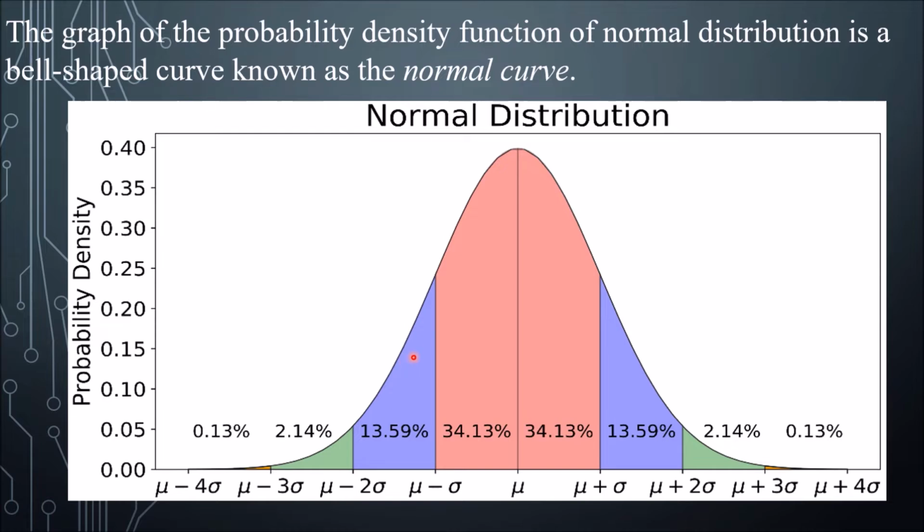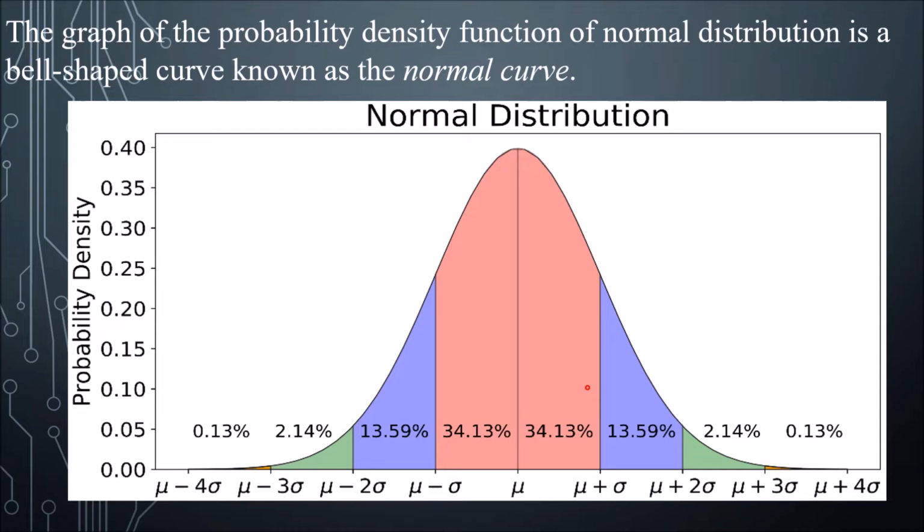Number two, the total area of the region that lies under the curve and above the horizontal axis is equal to 1. So the whole thing below the normal curve and above the x-axis, the shaded part, is equal to 1. Why is that so? Because we're talking about probabilities here.